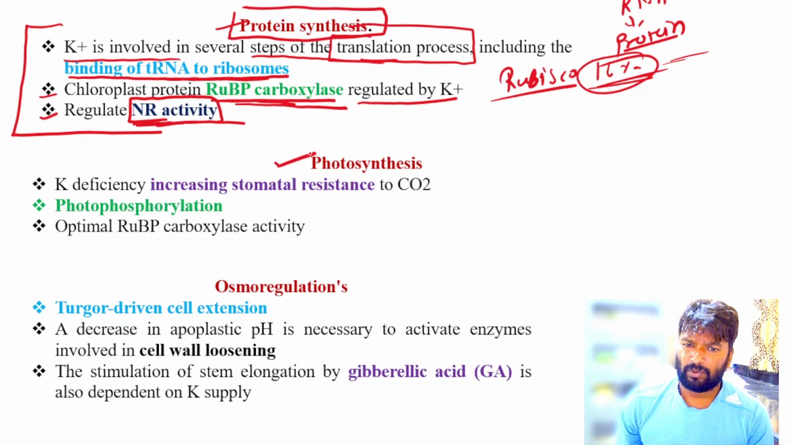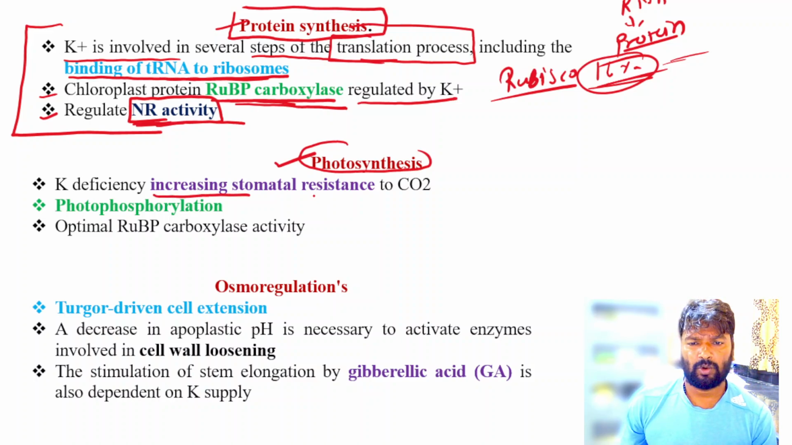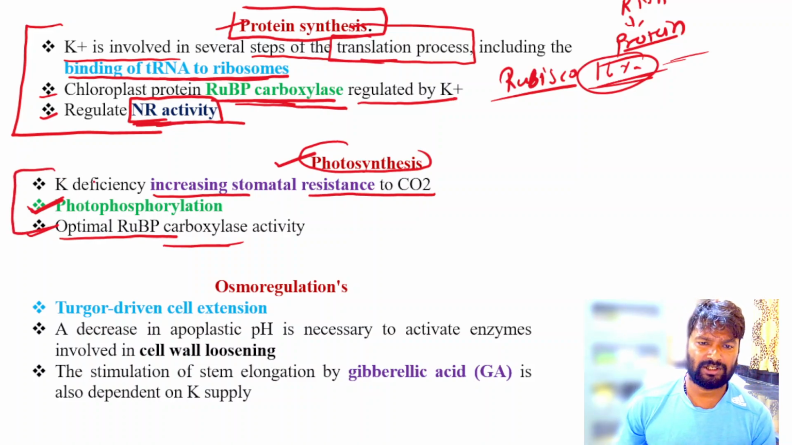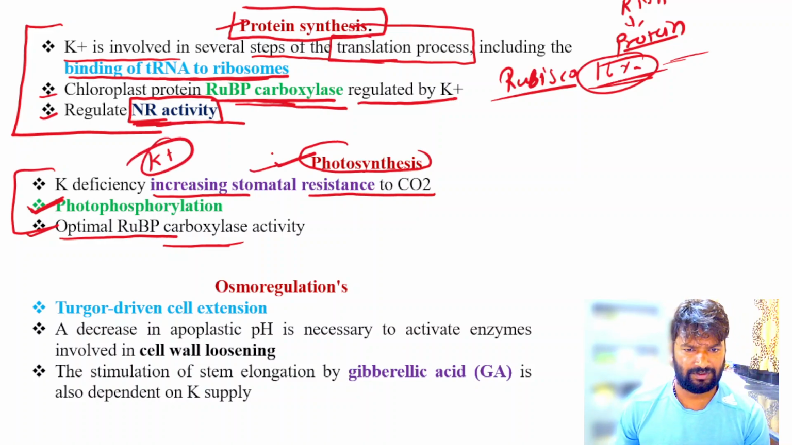Next, the potassium ion has an important role in the photosynthesis process. Potassium deficiency increases the stomatal resistance to carbon dioxide. Also potassium regulates the photophosphorylation process. Also it increases the optimal RuBP carboxylase activity. So potassium has an important role in the photosynthetic process.